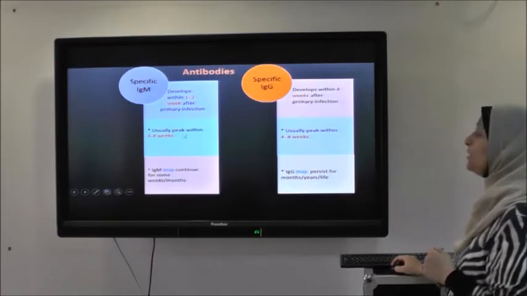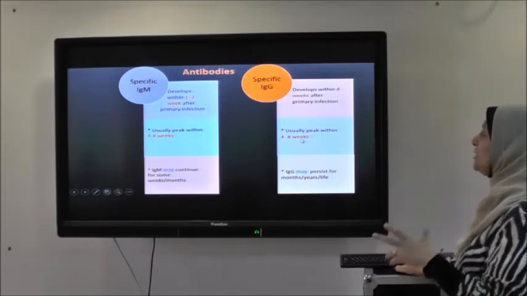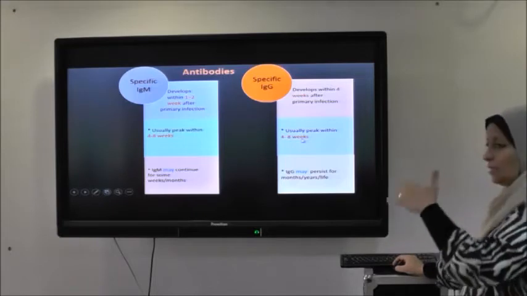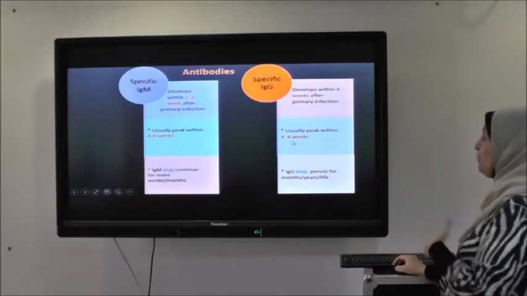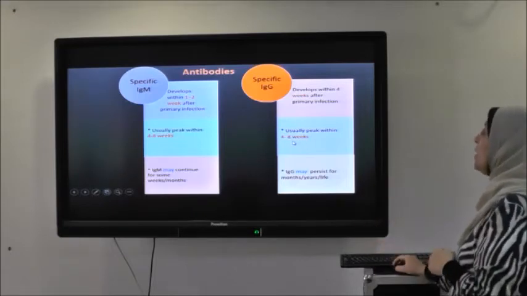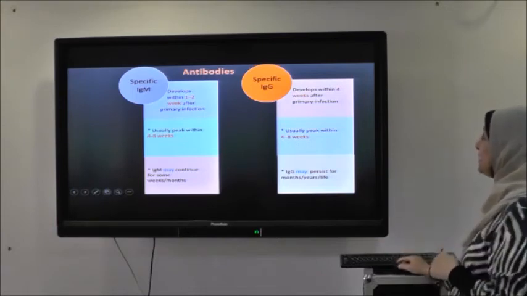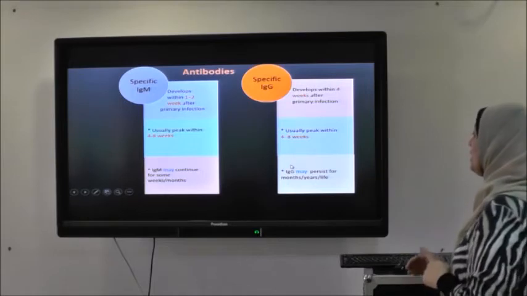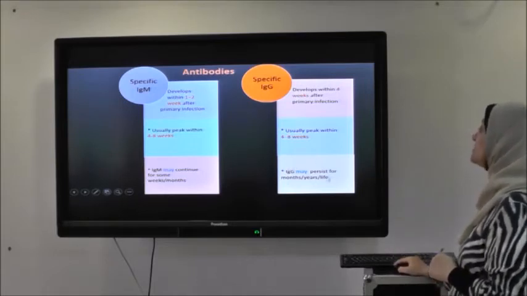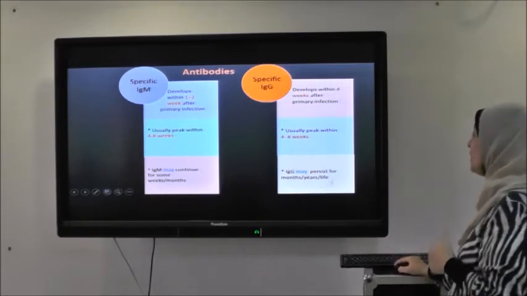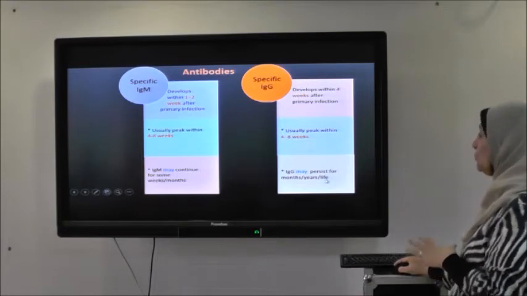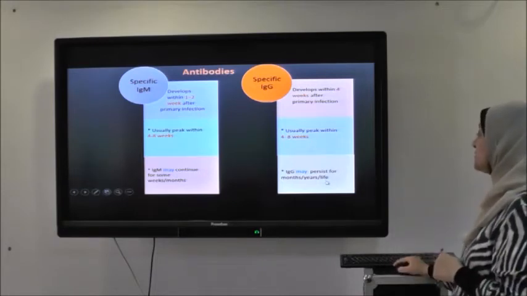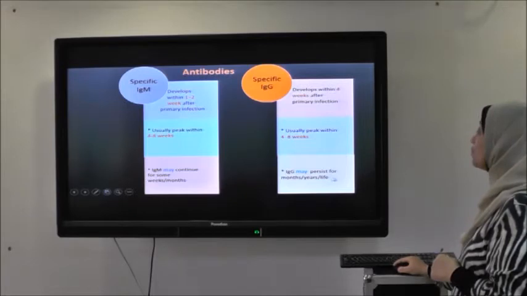Both of them usually peak within 4 to 8 weeks, but the specific IgG can continue at the peak for another week or 2 weeks. Then the IgG starts to decrease. It passes through a plateau for months and then starts to decline. But usually the IgG persists for months, years, or for the whole life of the patient.